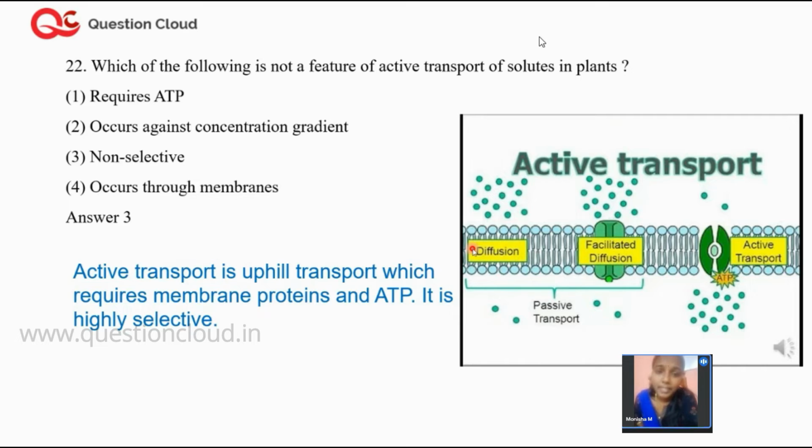What are the two types of proteins present in the cell membrane? Integral proteins and peripheral proteins. What is an integral protein? As you can understand from the word, integral means it is integrated into the membrane. The green picture that you see in the figure is a channel, and this channel is made up of integral proteins. If you have proteins floating on the top, what do you call that? Membranes also have proteins floating on the top.